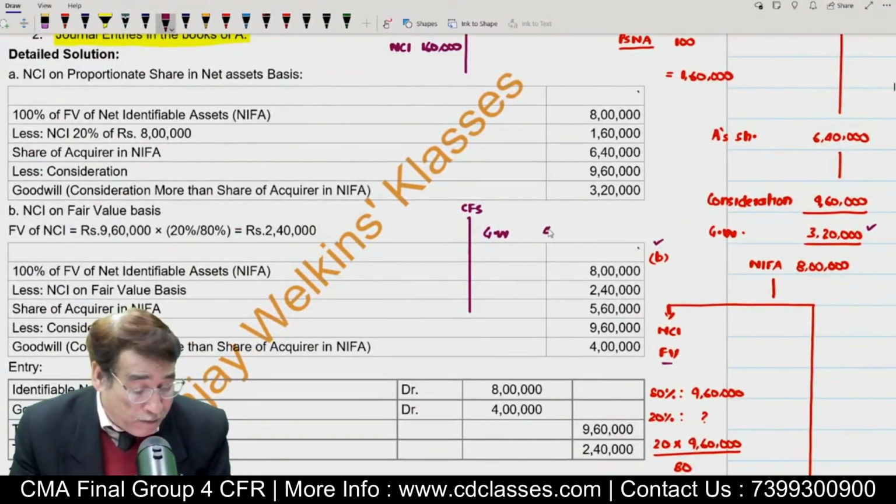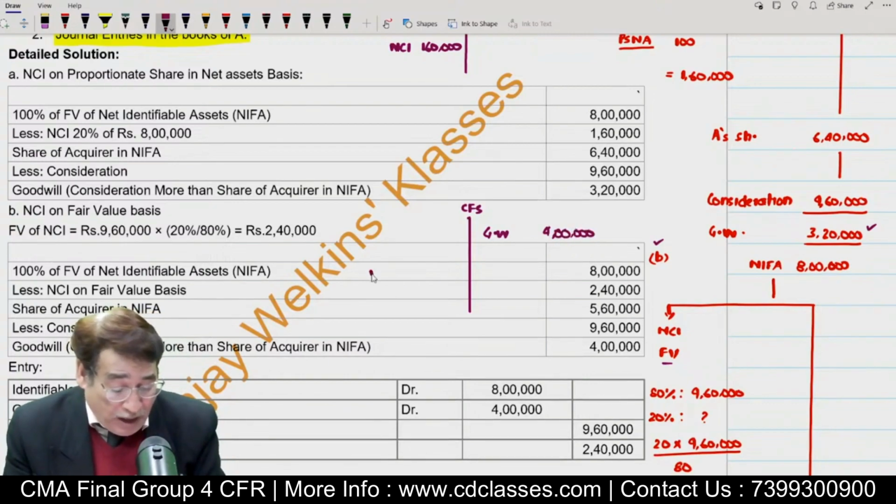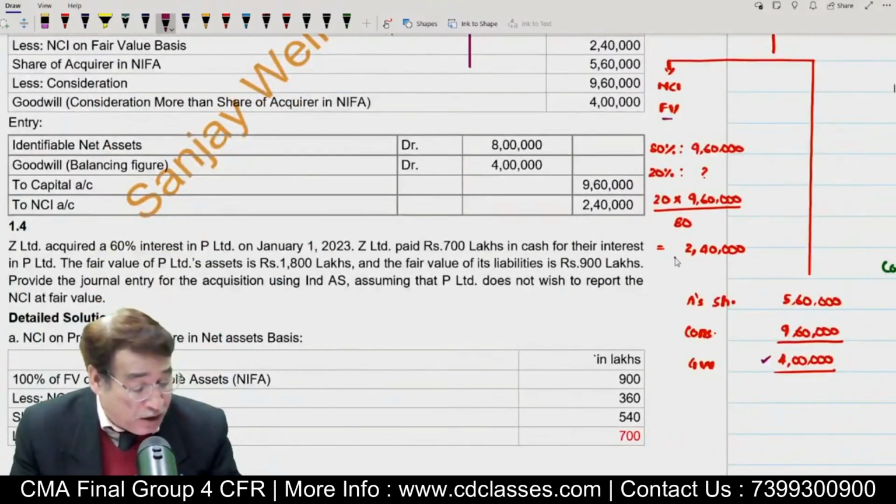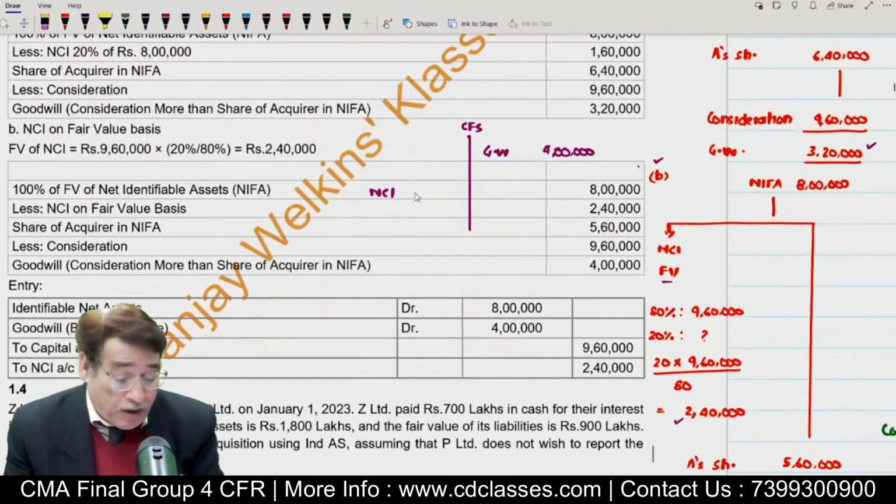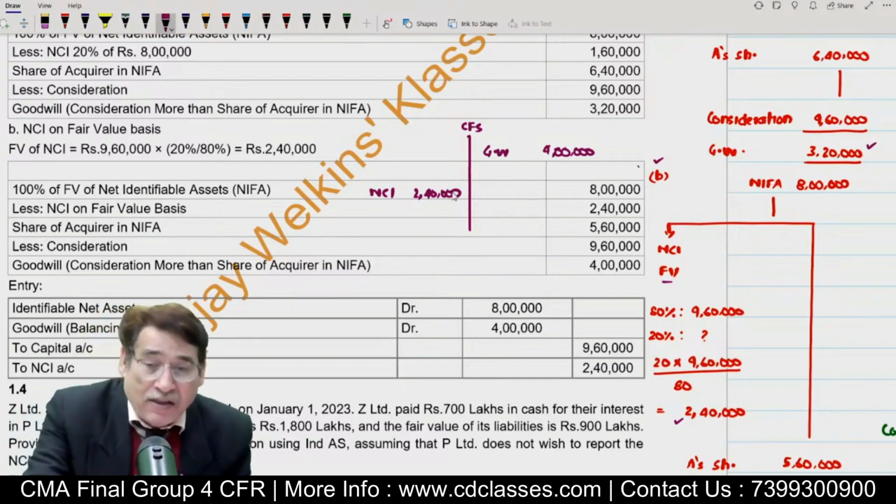No doubt about that. I am going to reflect it at 4 lakh. Correct? And then I am going to write NCI also. Now, in this case, NCI share is 2,40,000.